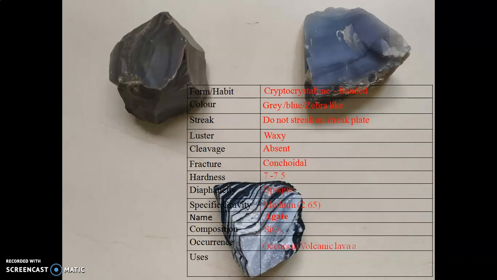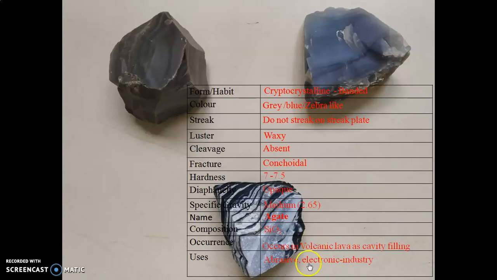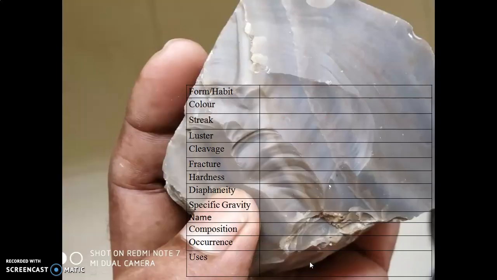They occur in volcanic lava as cavity filling. These minerals can be used as abrasive and also in the electronic industry. Now we'll take the agate group of minerals one by one.